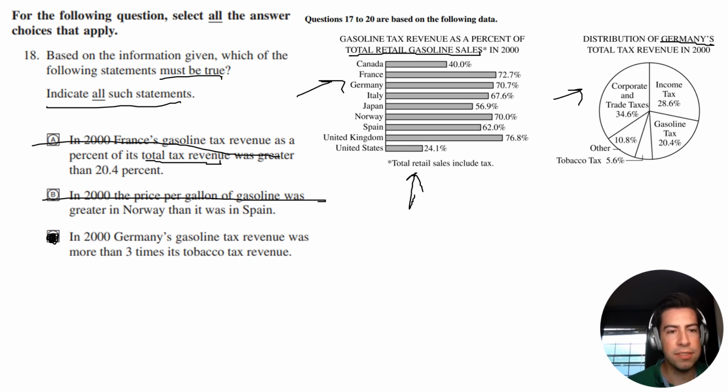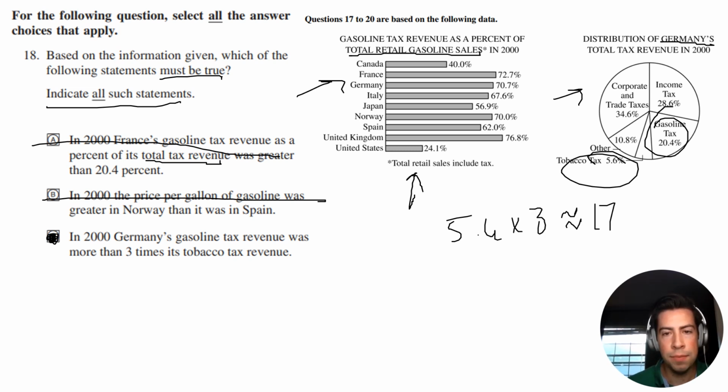In 2000, Germany's gasoline tax revenue was more than 3 times its tobacco tax revenue. So what we can do here is take our gasoline tax revenue and our tobacco tax. 5.6, when you multiply it by 3, is approximately 17. So 20.4 is greater than 17. Therefore, this checks out, okay?